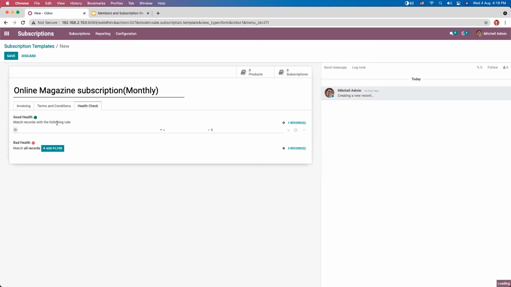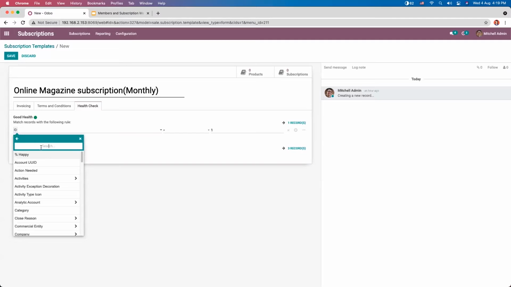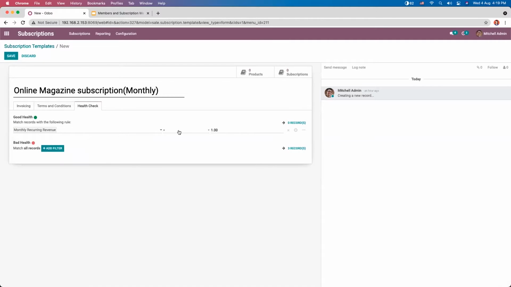So here we can click on add. So for good health, you can set a condition like monthly recurring revenue if it is greater than or equal to 20.